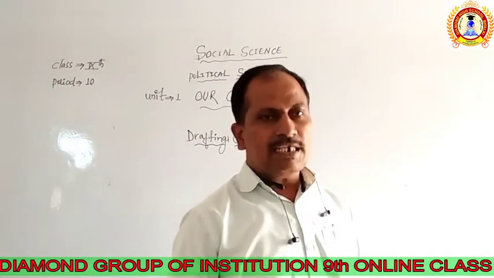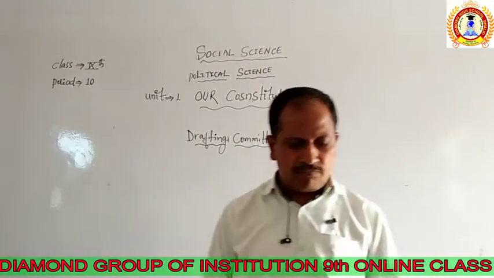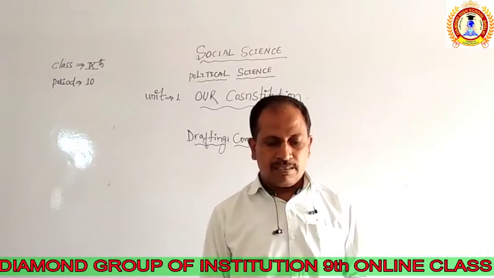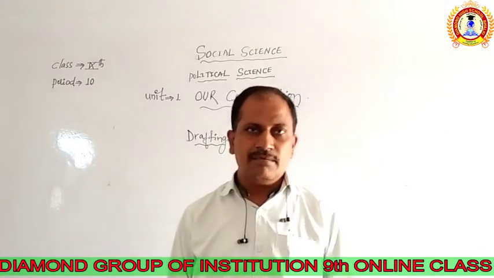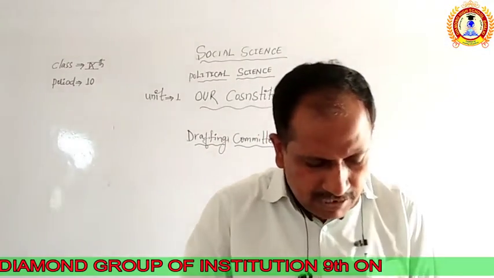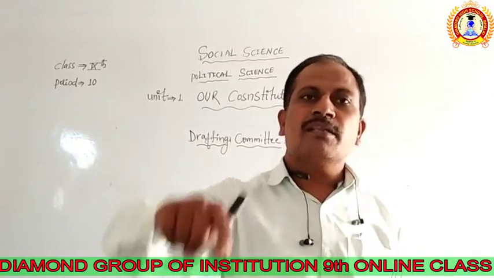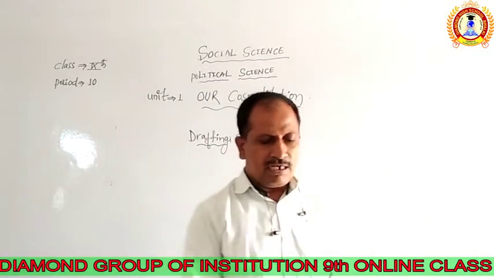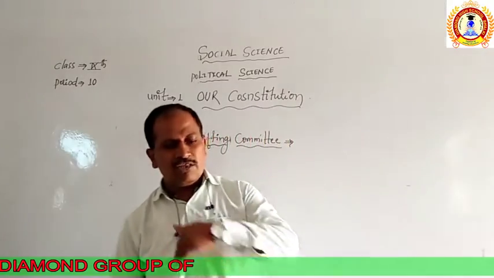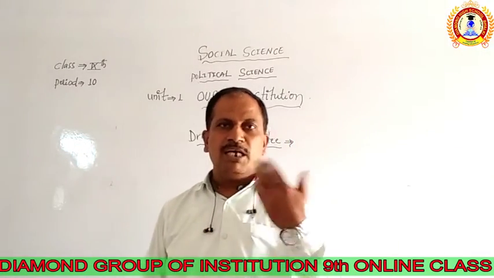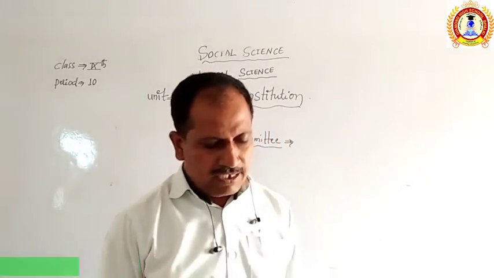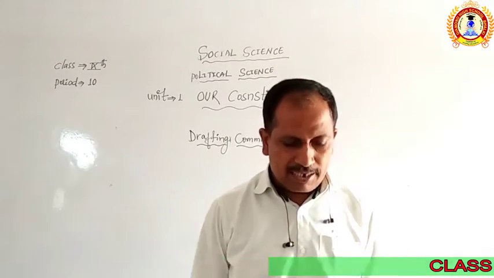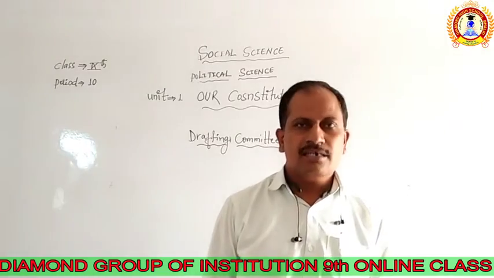Dr. B.R. Ambedkar was the chairman of one of the most important committees, the drafting committee. Based on these contributions, he is called the chief architect of the Indian Constitution.